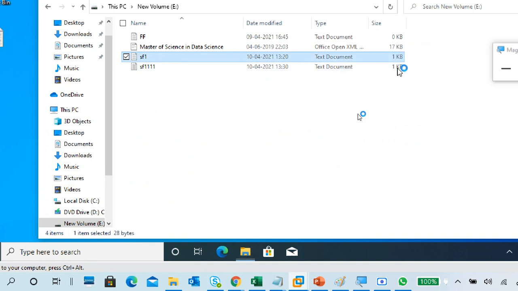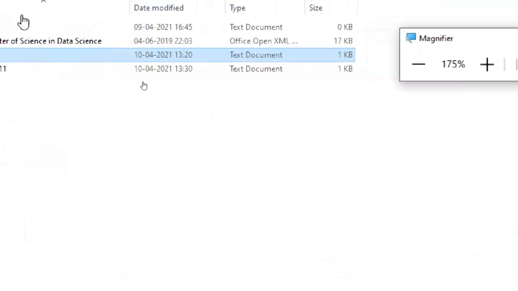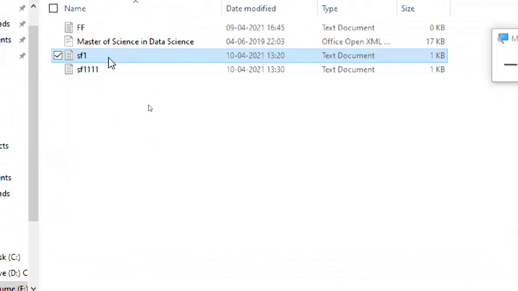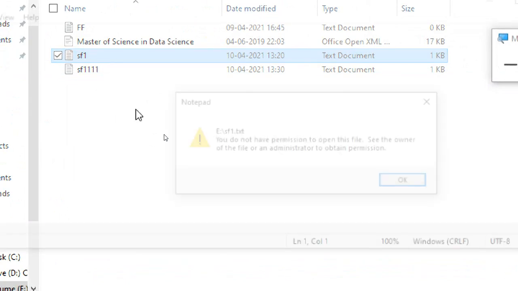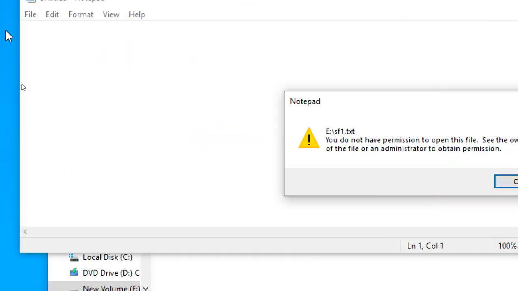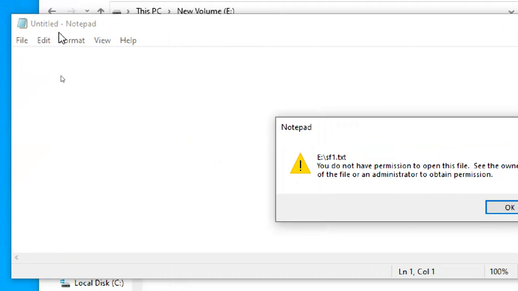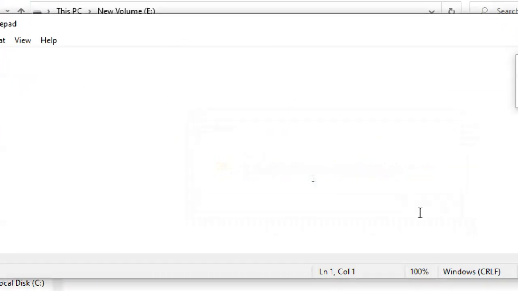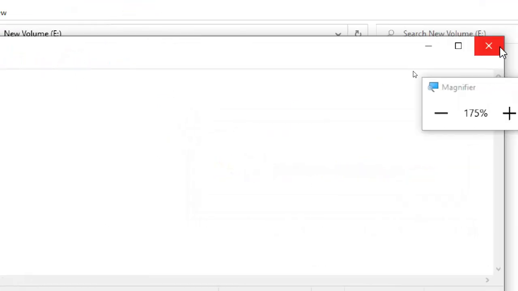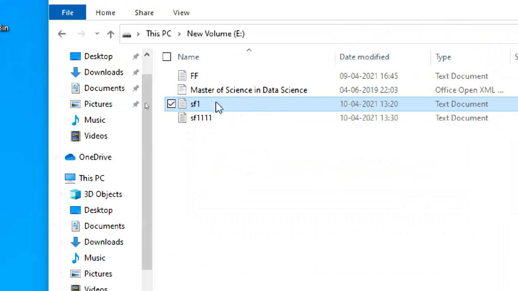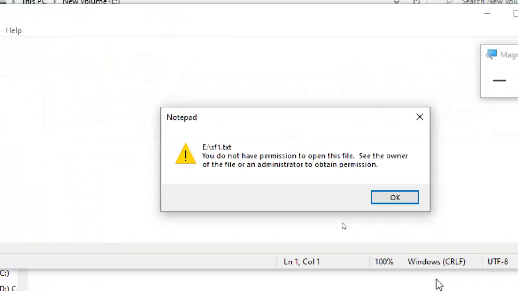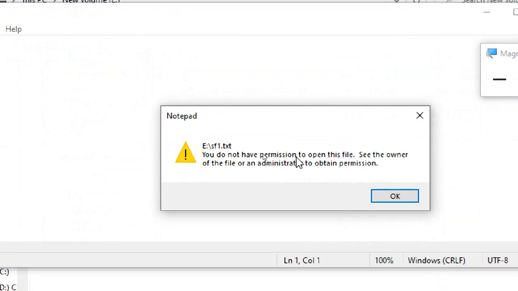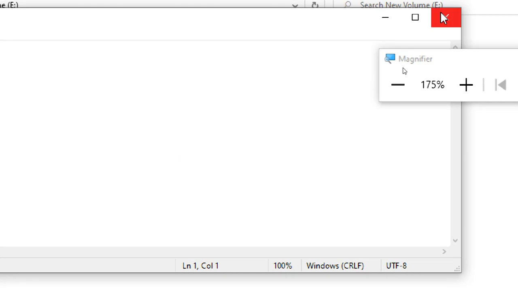Okay, so this is the file, right? You automatically get an untitled notepad only. So open the notepad application, that's it. You can't read it or edit it. You do not have permission to open this file. See the owner of the file or administrator to obtain the permissions. So this is it.